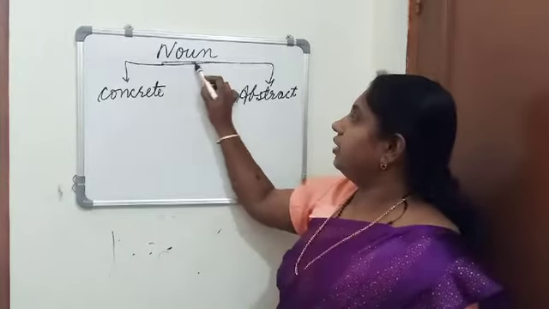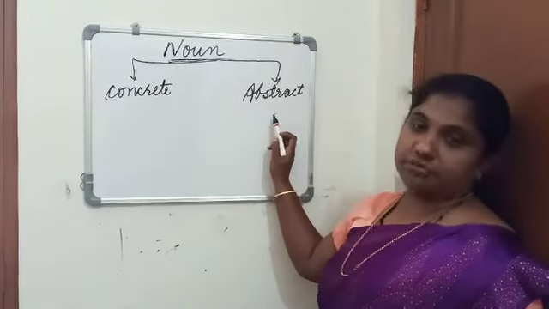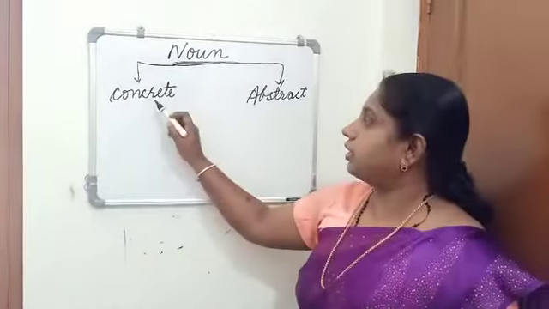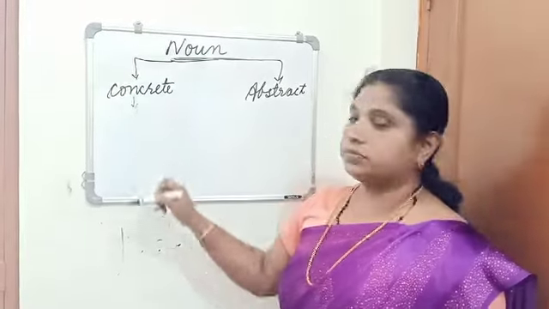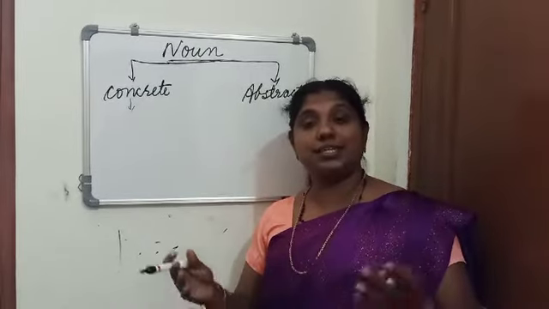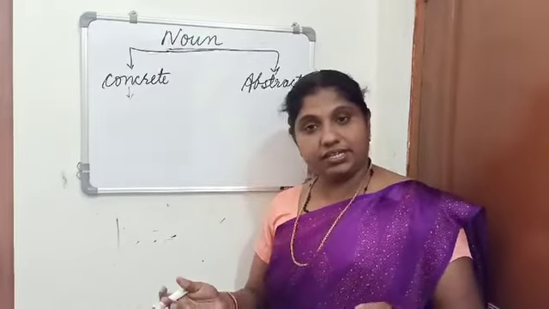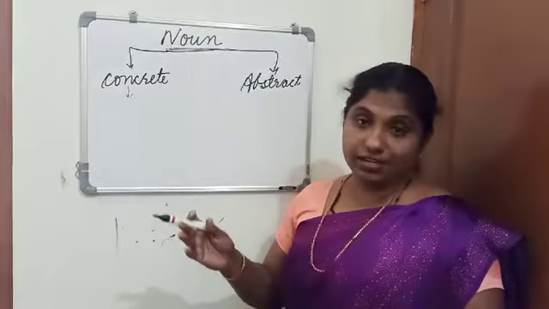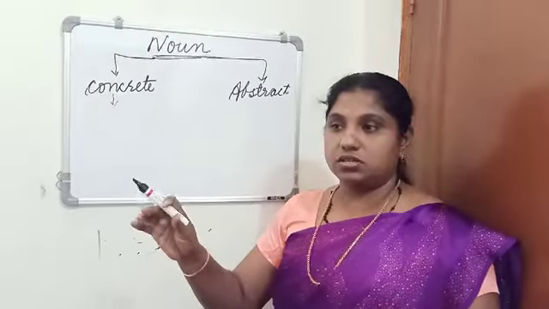So here noun can be mainly divided into two: concrete noun and abstract noun. What is it? Concrete noun and abstract noun. So what is a concrete noun? A concrete noun has a material body. We can see it, touch it, and we can experience it through our senses, so our hearing, touch, smell.